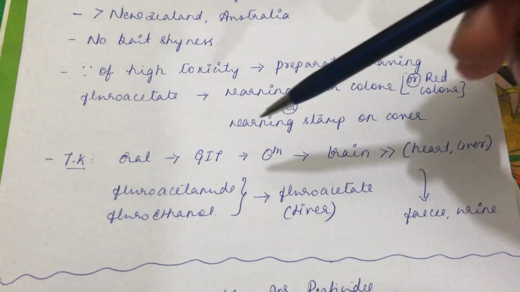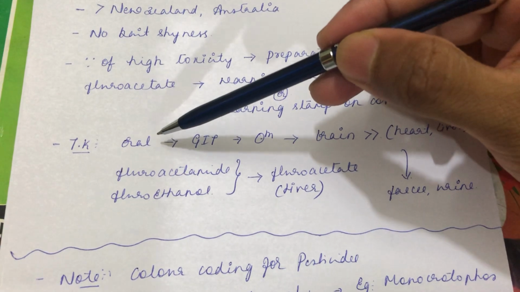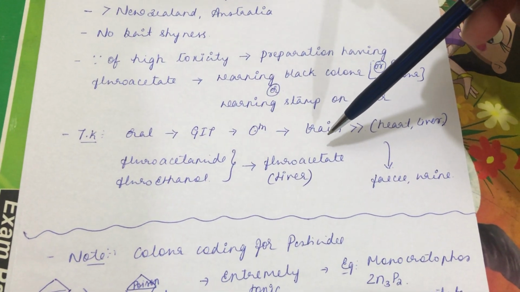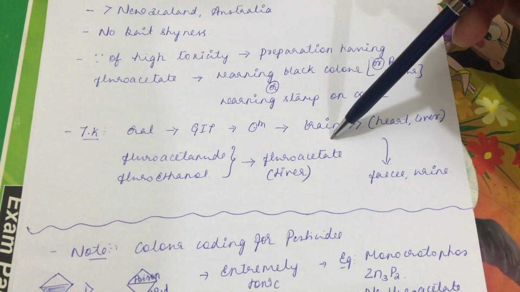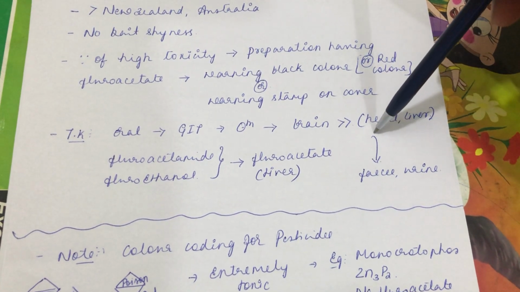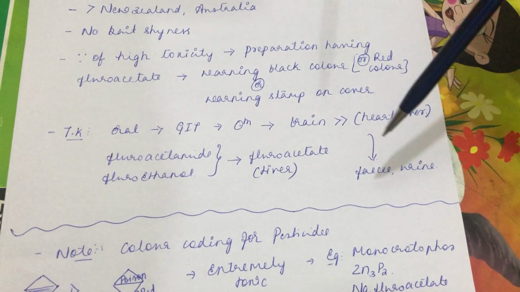So the toxicokinetics of fluoroacetate: taken through the oral route, it enters the GIT, then enters circulation, then the brain. The deposition in the brain is more than that in the heart and the liver. Then it is eliminated through the feces and the urine.